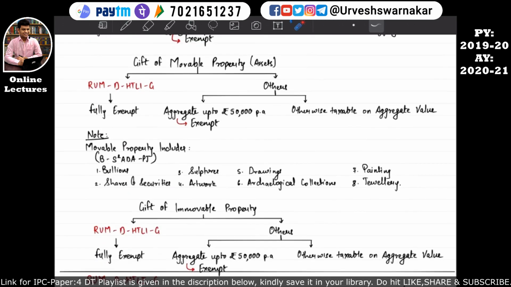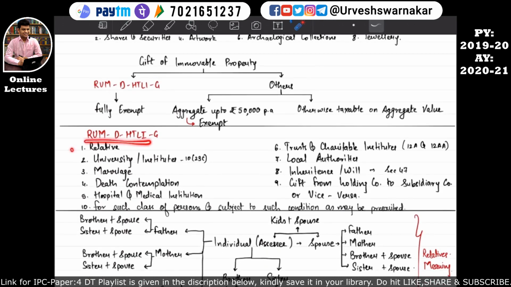So let's understand what this list of people is. Ram D Hatley Ji means: R stands for relative, U stands for university or institution given under section 10 subsection 23C, M stands for marriage, D stands for debt contemplation, H stands for hospital and medical institution, T stands for trust and charitable institution as per section 12A and 12AA, L stands for local authorities, I stands for inheritance or will given under section 47.